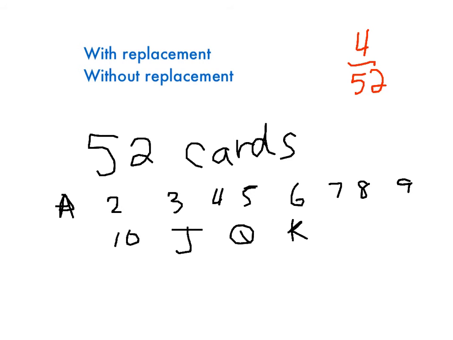What would be the probability that if I picked twice, I would pick 2 tens? Well, it depends on if you replace the 10 that you drew, or if you don't. What's the probability if there was replacement?